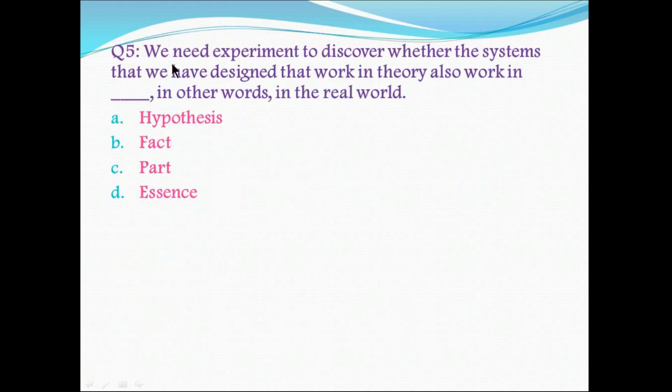Question number 5 is, we need experiment to discover whether the system that we have designed that work in theory also work in a dash, in other words, in the real world. In other words is the indicated word of restatement. You can check my previous video. So here you are restating the statement. The system is designed to work in theory as well as in reality. So the best suitable option is option B.